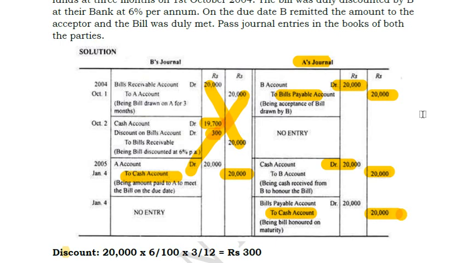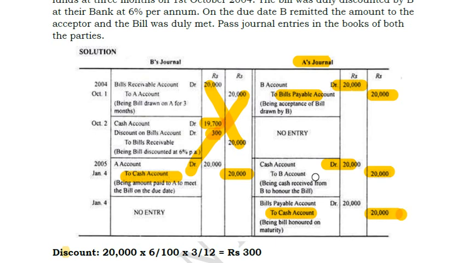Initially, when we accepted the bill, we became a creditor. That means we have to pay to someone. We have to pay to B. So that's why we are creating a liability in terms of payable. And to whom are we liable? We are liable to B. That's why we have debited B. Okay. So the personal account, debit the receiver, credit the giver. So 20,000 we are debiting here to B.